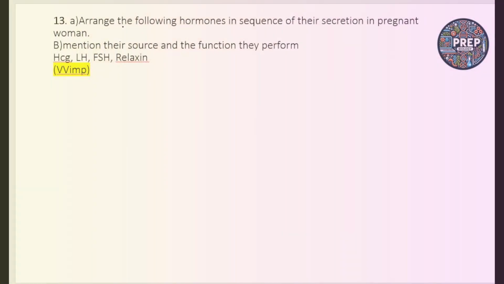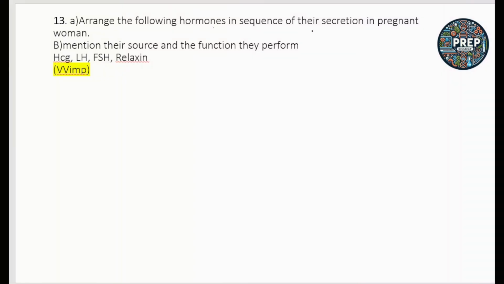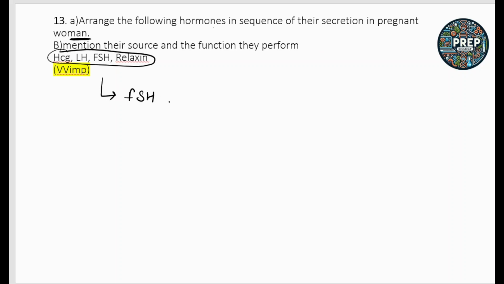Next question is, arrange the following hormones in the sequence of their secretion in pregnant women. Okay, so these are the hormones which are mentioned. You have to arrange the hormones according to the sequence of their secretion in pregnant women. Out of this, first the secretion of FSH, that is follicle stimulating hormone, occurs. Then secretion of LH, that is the luteinizing hormone, occurs.